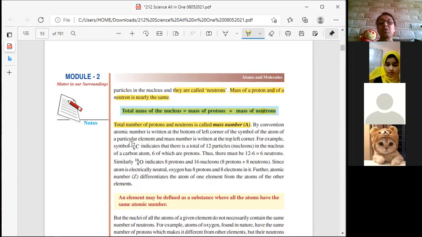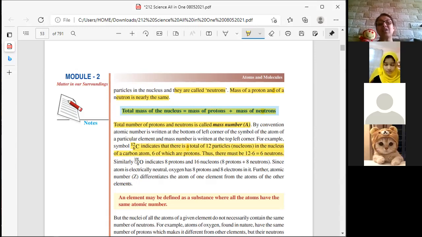If we talk about 12C6, 12 is coming first. And the one that comes on the top is the mass. Mass means protons and neutrons together. In the bottom, only the number of protons is written. You're getting me, na? Yes, teacher. So that means 12 is all together, 6 is the protons. So if you need to find the neutrons, you will minus 6 from 12.